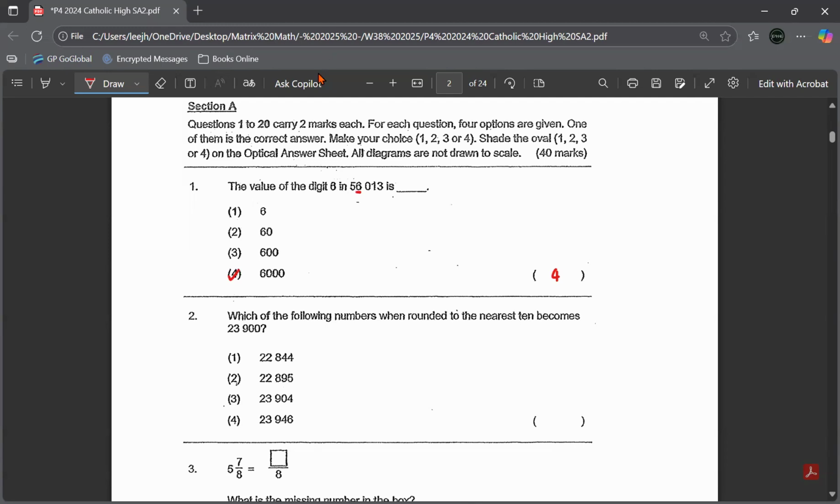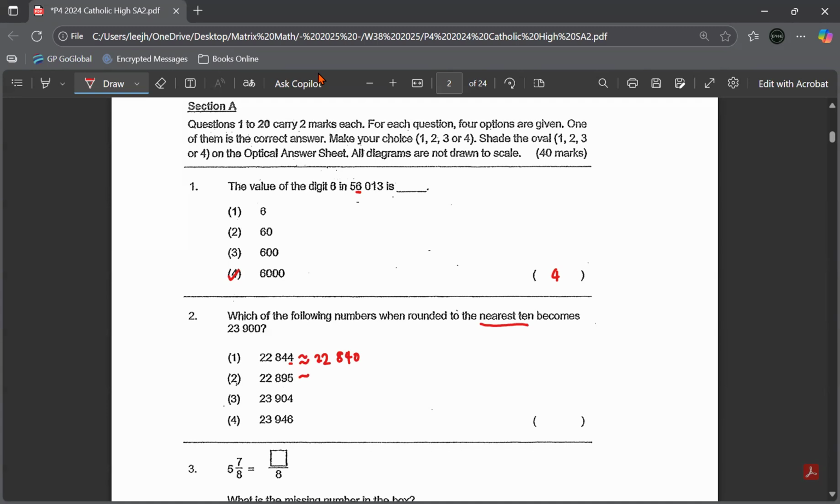Question 2, which of the following numbers when rounded to the nearest 10 becomes 23,900? So we are rounding to the nearest 10. You look at the digit on the right hand side, which is the ones. If it's 5 and more, you round up. If it's 4 and below, you remain. So this is 4 and below, so this one remains at 22,840. So this one is not correct.